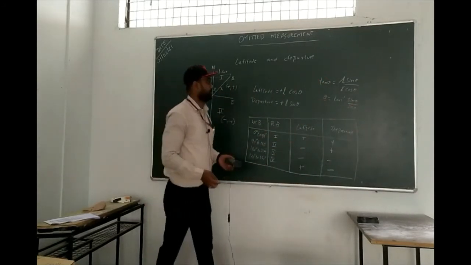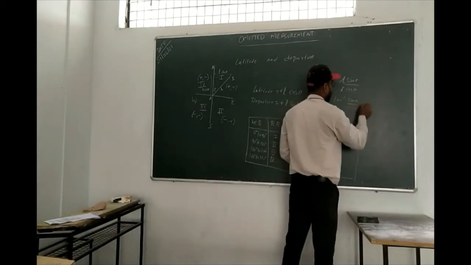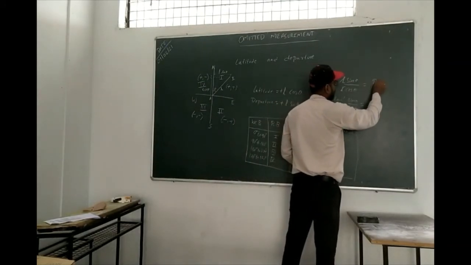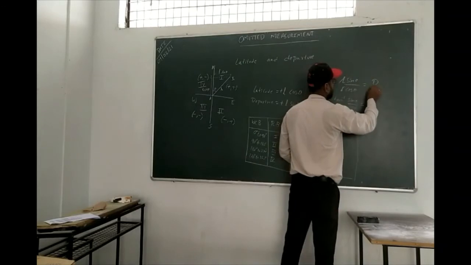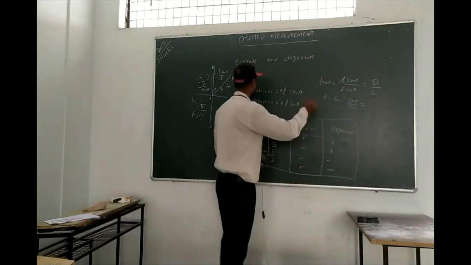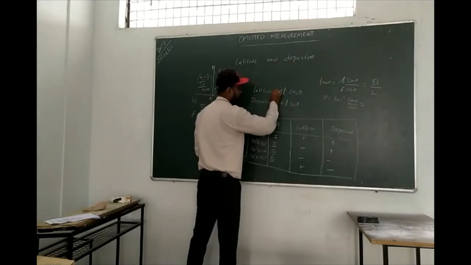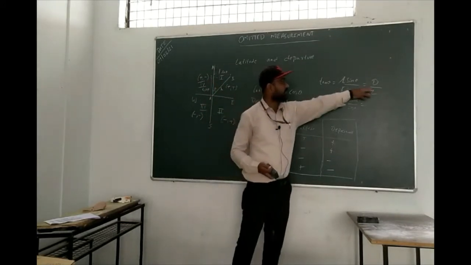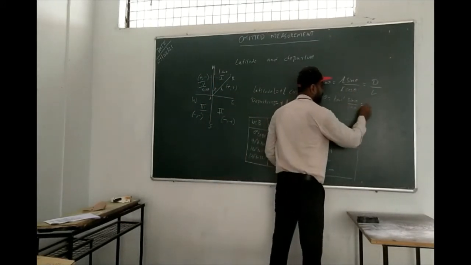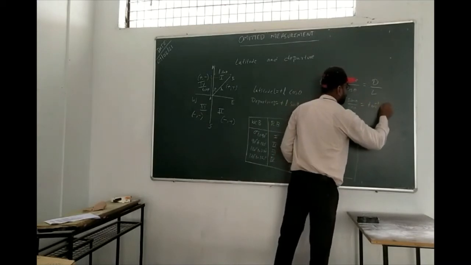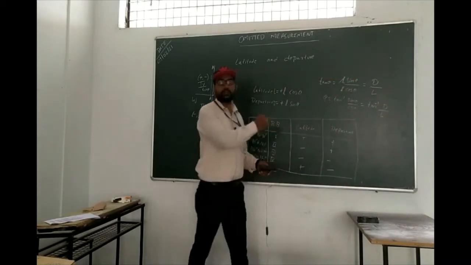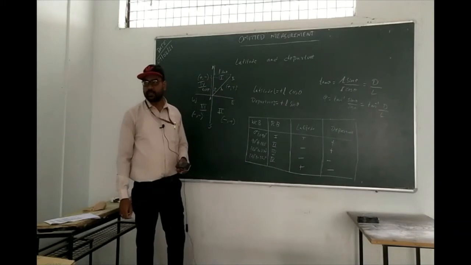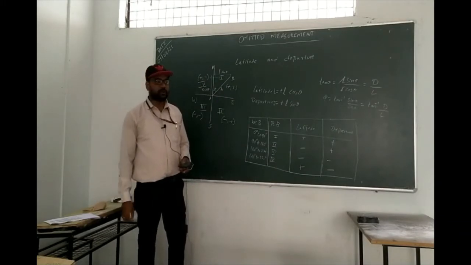And also you can say this is d by L, where d is departure and L is latitude. If you know latitude and departure, you can find it directly like this. So the final equation will be tan inverse of d by L. Like this you can calculate the theta. Now we'll get into the problem.